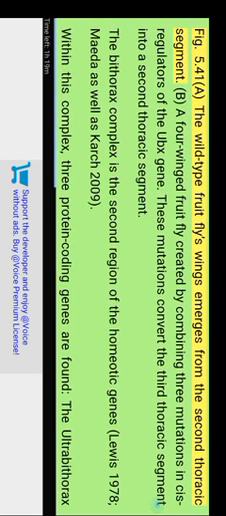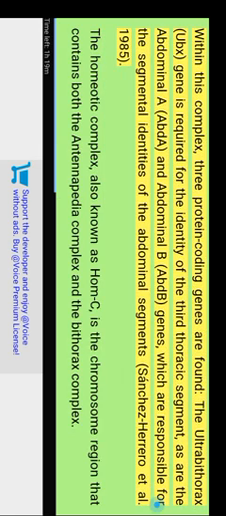Figure 5.41a: the wild-type fruit fly's wings emerge from the second thoracic segment. B: a four-winged fruit fly created by combining 3 mutations in cis-regulators of the UBX gene. These mutations convert the third thoracic segment into a second thoracic segment. The bithorax complex is the second region of the homeotic genes, Lewis 1978, Maeda and Karch 2009. Within this complex, 3 protein-coding genes are found. The Ultrabithorax UBX gene is required for the identity of the third thoracic segment, as are the abdominal-A (ABDA) and abdominal-B (ABDB) genes, which are responsible for the segmental identities of the abdominal segments. Sanchez-Herrero et al. 1985.